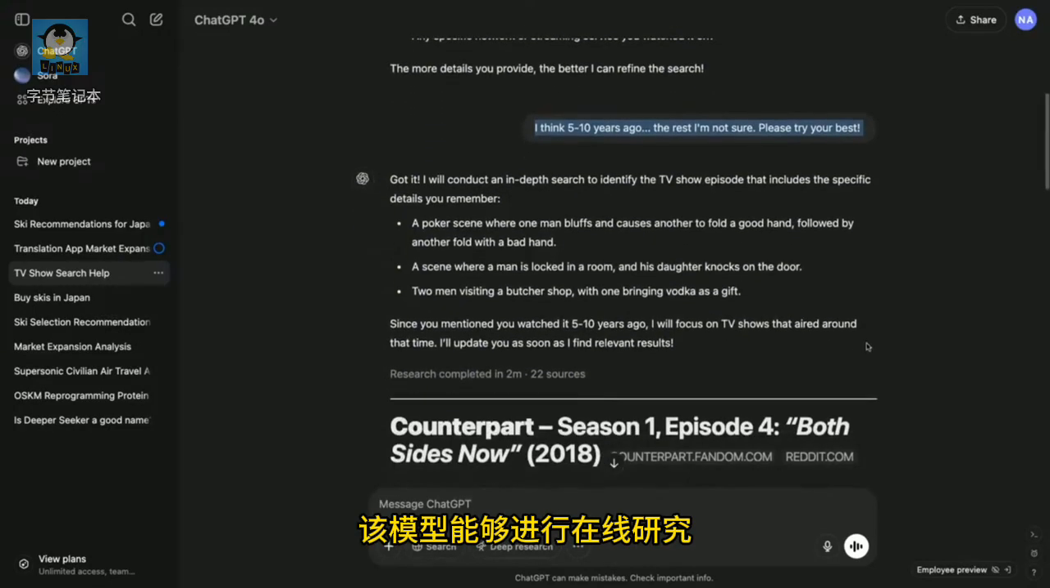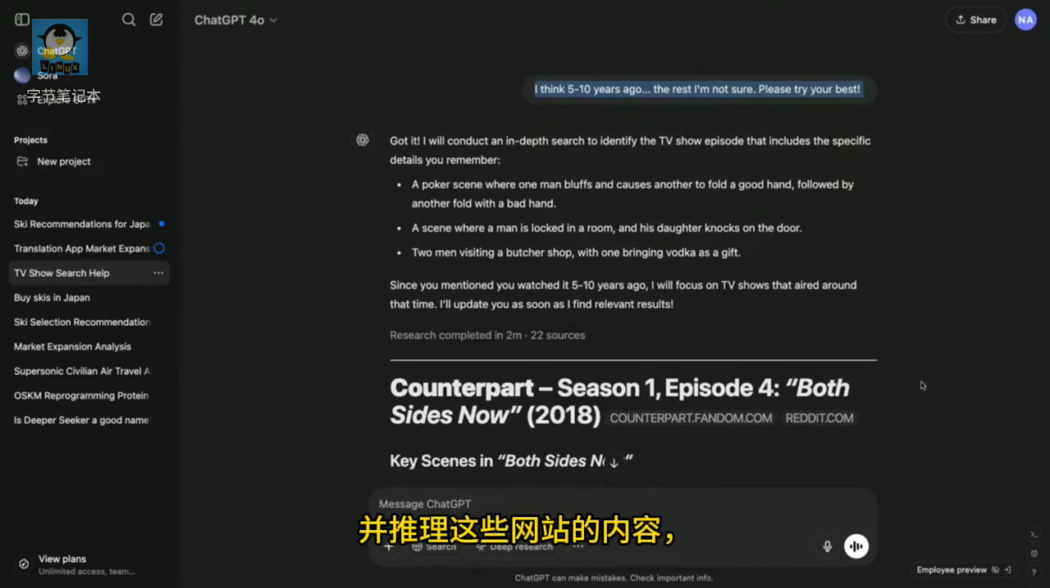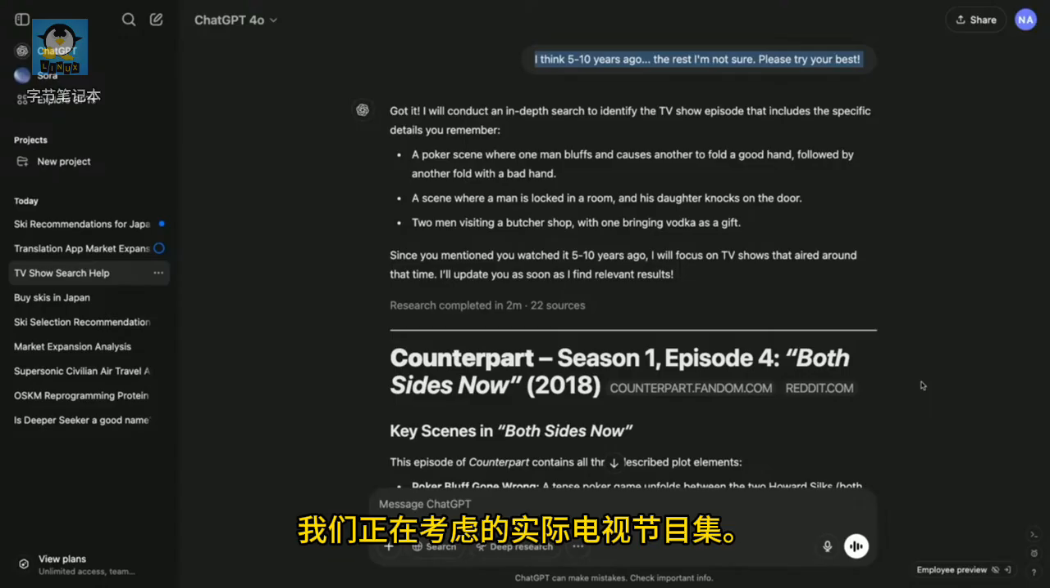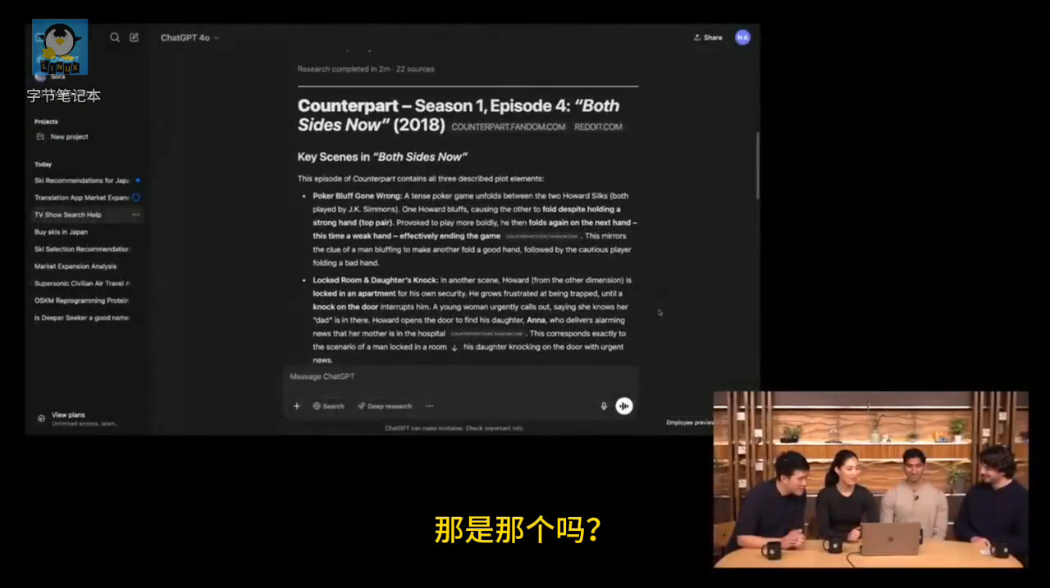And the model is able to do online research and figure out, through reading a bunch of different sites and reasoning about the contents of those sites, the actual TV show episode that we're thinking of, which is pretty cool. Wow. Was that the right answer? Was that the one? That is the TV show.